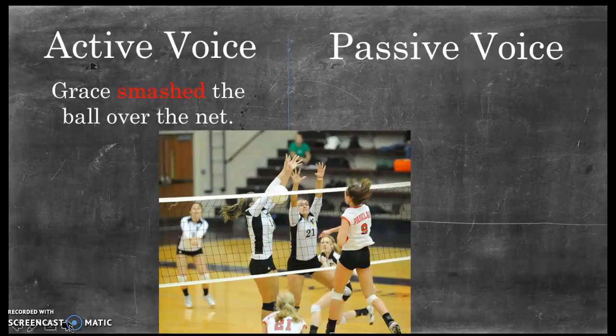So here is an example of a sentence in active voice. Grace smashed the ball over the net. So this is an example of active voice because the subject, Grace, is performing the action smashed. And as we can see here, smashed is an example of an action verb.